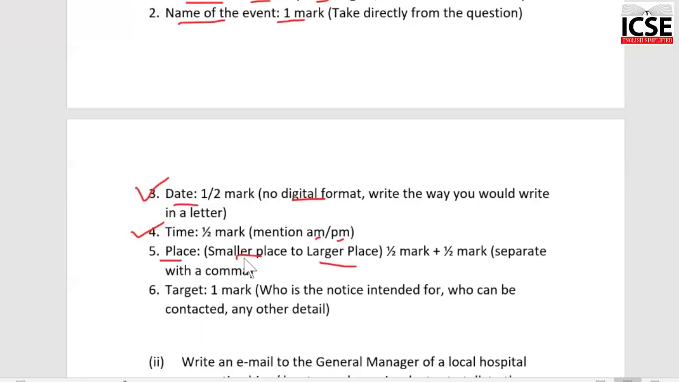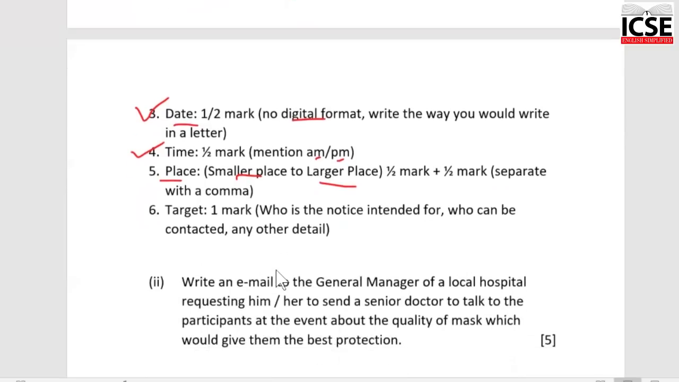But again, keep in mind, if it's a carnival, if it's a fete, it will not be in an auditorium. Likewise, if it's a painting competition, it will not be in an auditorium. Or if it's a cleanliness drive, it will not be in a hall. So think about the possible locale. What is the good place where you should get your children to assemble, and accordingly write.